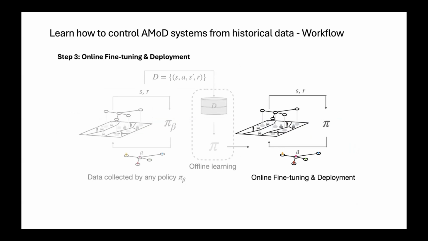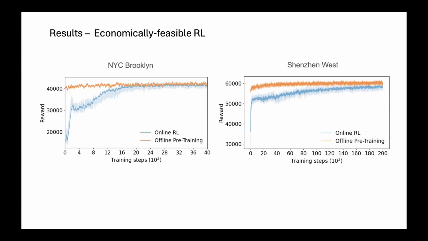Okay, so just take a step back. Why did we even do all of this? Why did we do this offline training on a data set? The main goal was, in the end, doing online fine-tuning and deployment in our real environment. And this is what we did. We compared here, in orange, the offline pre-trained policy with online fine-tuning against training from scratch. We can clearly see how sample efficient offline RL pre-training is compared to online RL from scratch, and how it is able to learn a policy initialization that already starts in a very high reward region and is inherently also less stochastic, as we already did some pre-training.